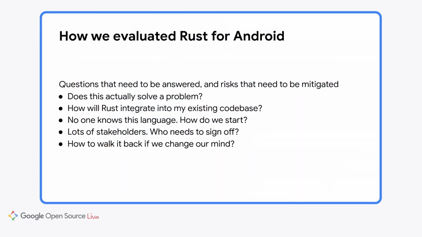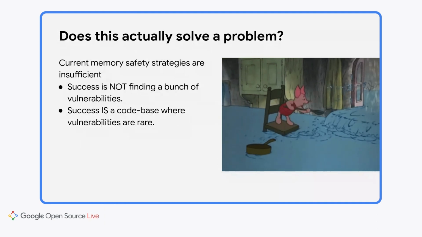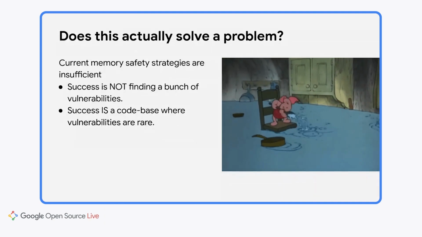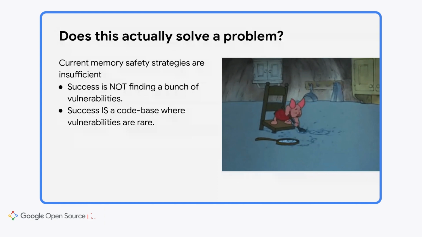I'm Jeff Vanderstoep from the Android security team. And as Lars mentioned, security was a big motivator for adopting Rust in Android. But of course, security is only one of the many stakeholders in the room. There were a number of important problems that needed to be solved and risks that needed to be addressed before we could move forward. The first question that we needed to answer was, does this actually solve a problem?